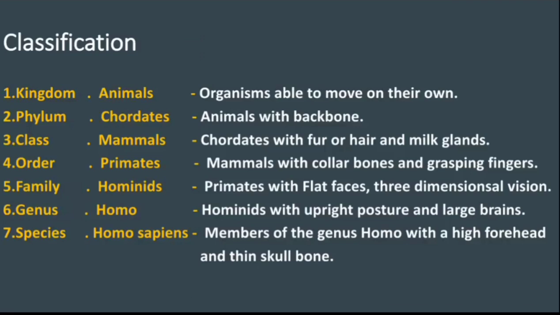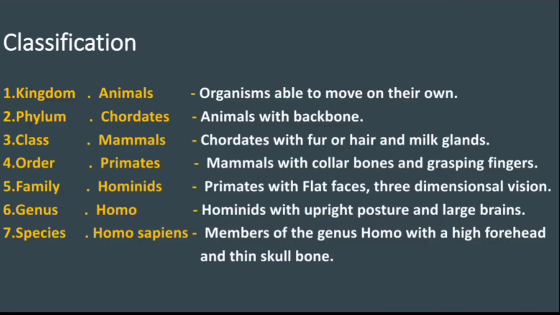Class, mammals, called Mammalia, has a backbone and nurses its young. Chordates with fur or hair, and it secretes milk from glands. Order, primates. It is a mammal with collar bones and grasping fingers. It is also known as Rodentia, even though it has a backbone, nurses its young, and has long, sharp front teeth.